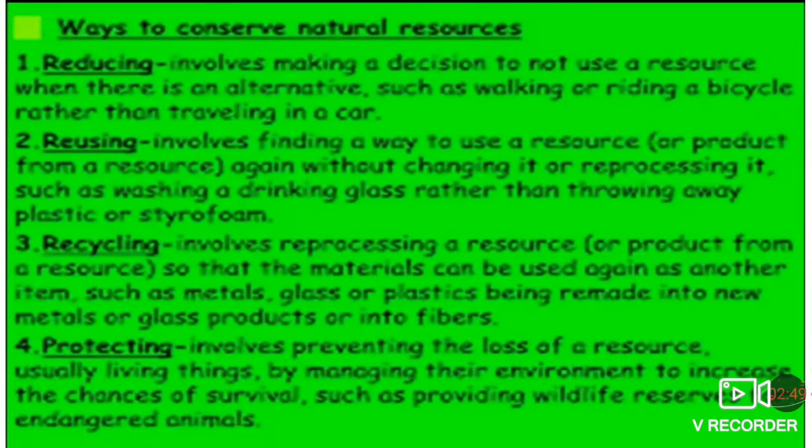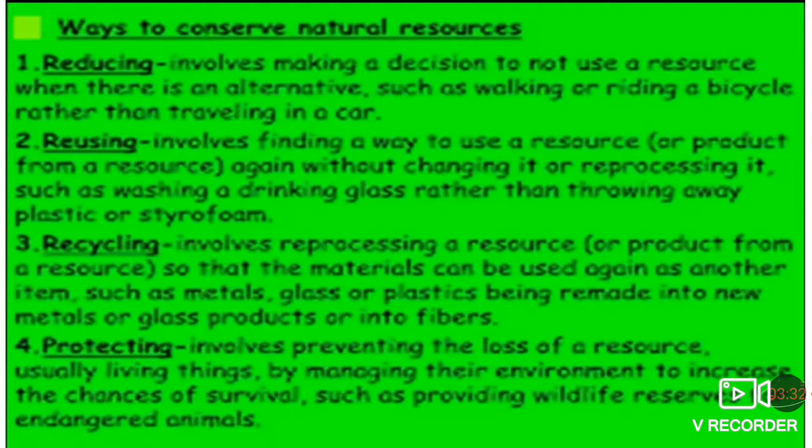Ways to conserve natural resources. Just now I told you the ways to conserve: the 4 R's, that is reduce, reuse, recharge and regenerate. Reduce refers to minimizing the use of resources and their wastage, or trying to use a smaller amount of any resource. It will also reduce pollution. For example, you can reduce air pollution by reducing the use of your vehicles.